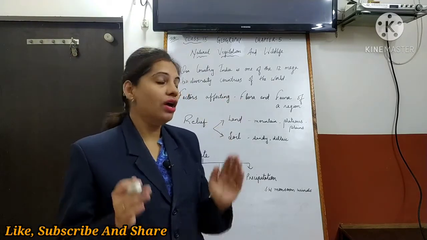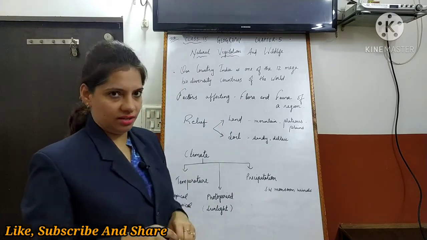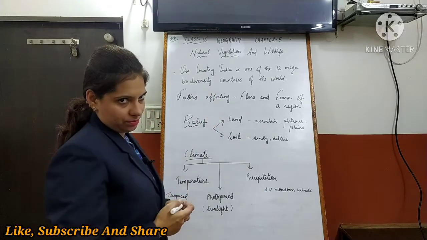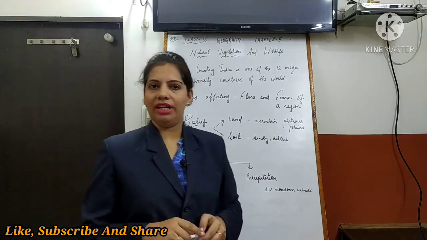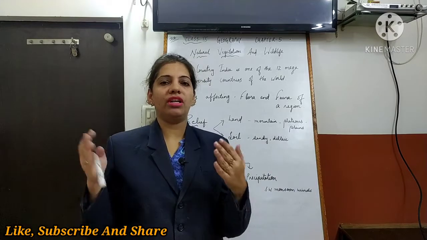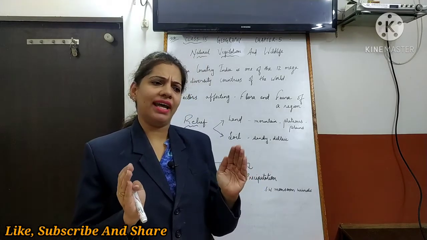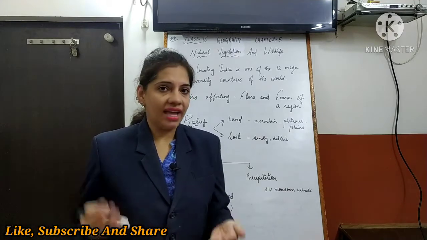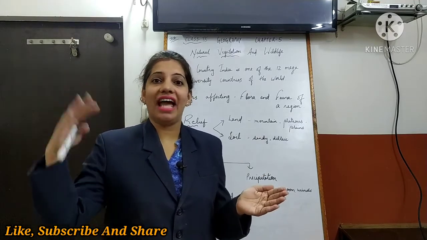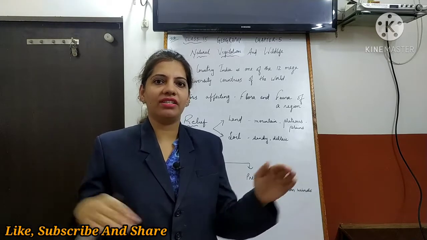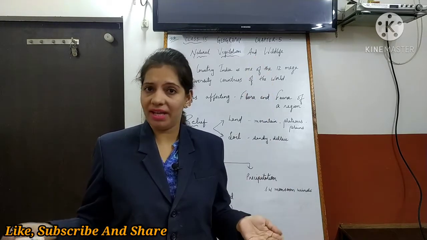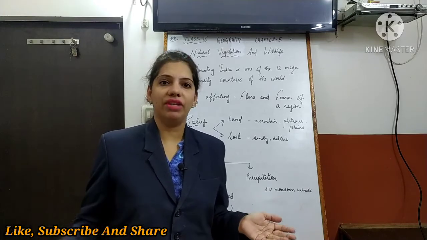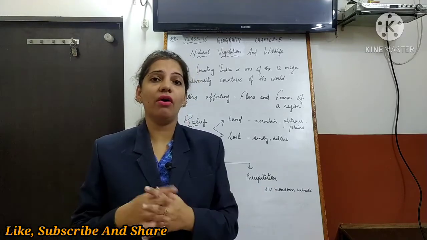What are the factors? I have divided them into two major sections. One is relief and the second one is climate. Relief, now let me give you a general idea of what relief is. Relief is the land features. It can be mountains, plateaus, plains. Here also we have diversity. It is not plain everywhere; somewhere mountains, somewhere plateaus, somewhere plains. So it varies. That is different terrain, different relief features of land.